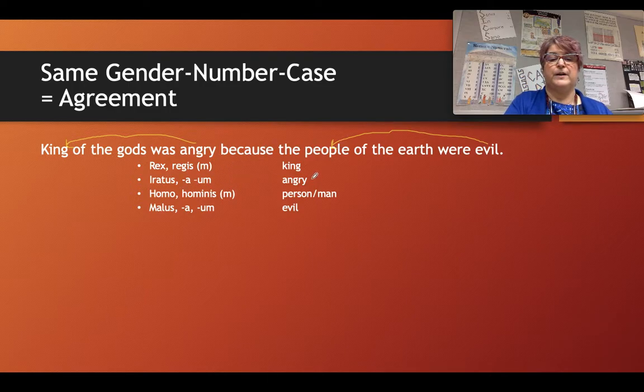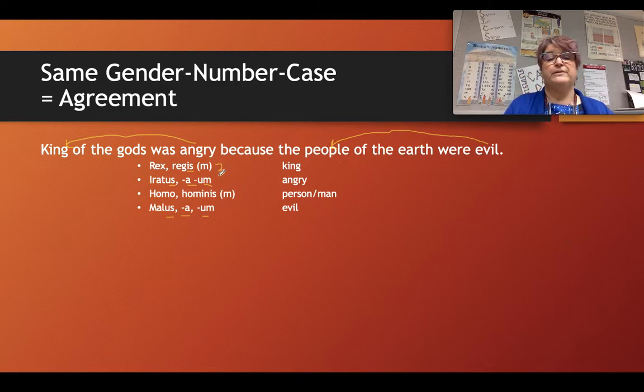Angry is from first and second declension. I know this because of the usa, and so is evil from first and second declension because of the usa. King is a masculine noun. I can tell that because of the M. And because of the IS, I know that king is from third declension.